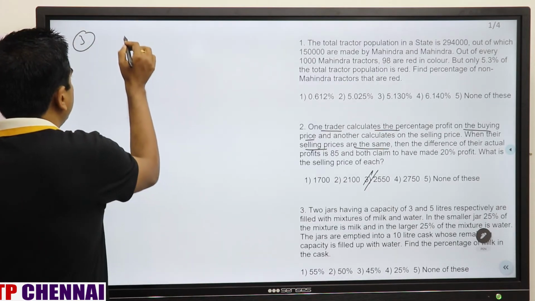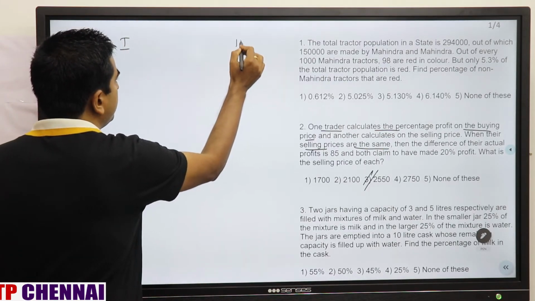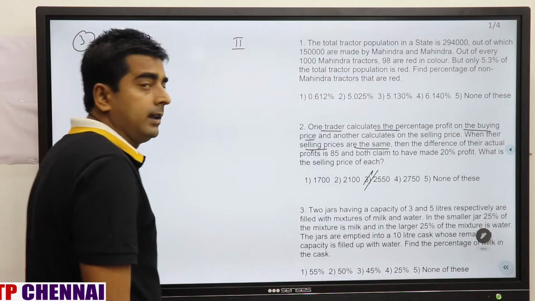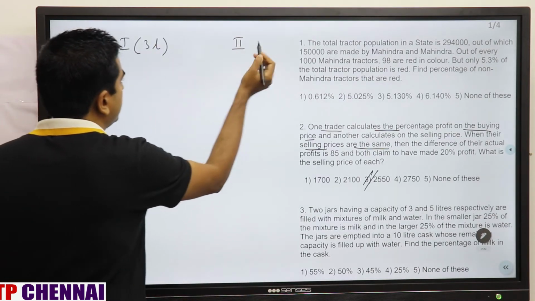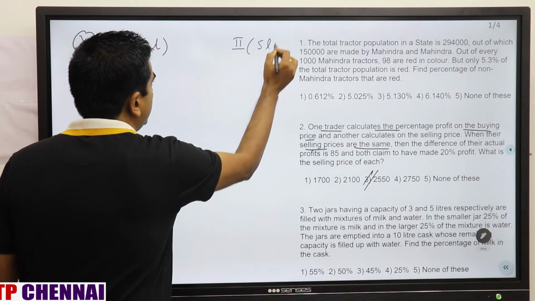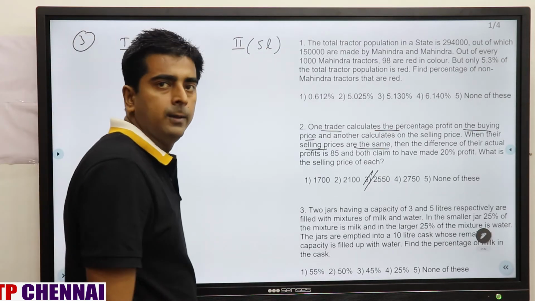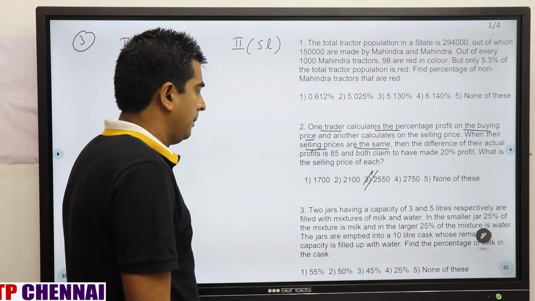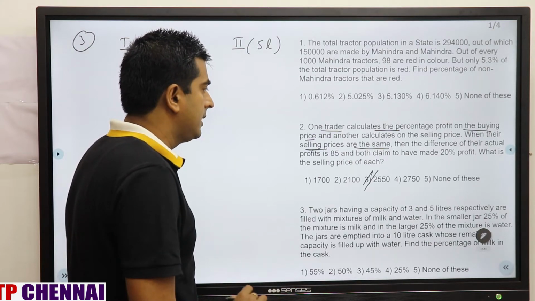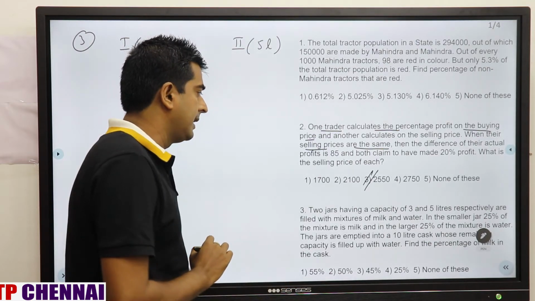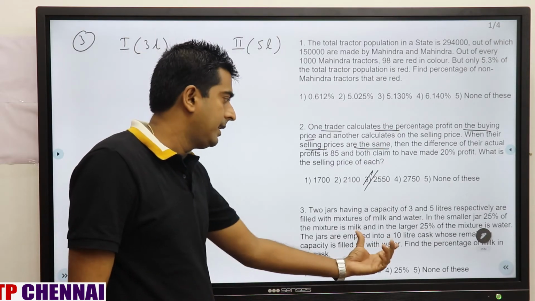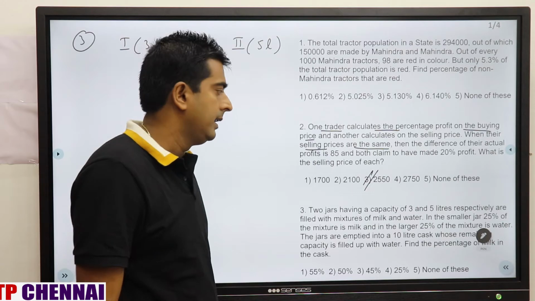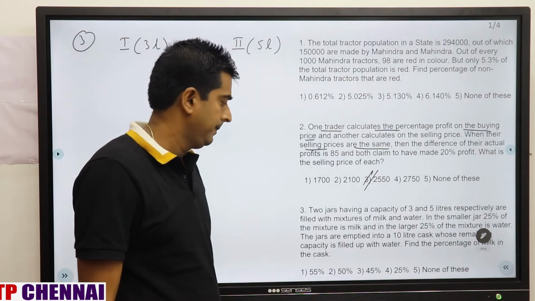You have two jars, first jar and second jar. What is the capacity of the first jar? 3 liter, that is the smaller jar. What is the capacity of the larger jar? It is 5 liter. Both are having milk and water. In the smaller jar, 25% of mixture is milk, and in the larger jar, 25% of mixture is water. But finally what they are asking you to calculate? Find the percentage of milk in the cask.